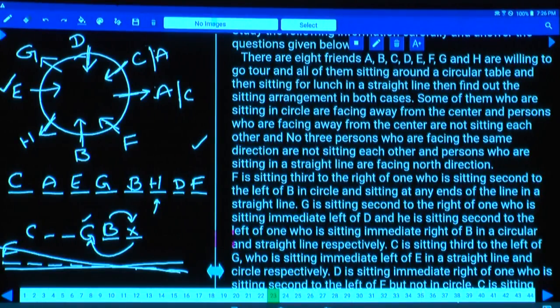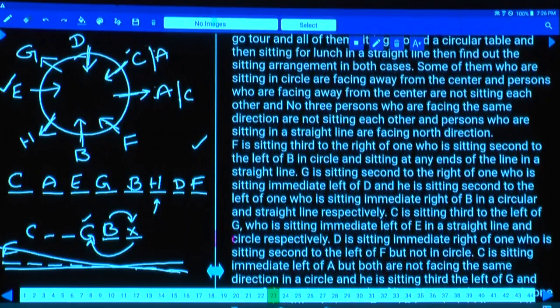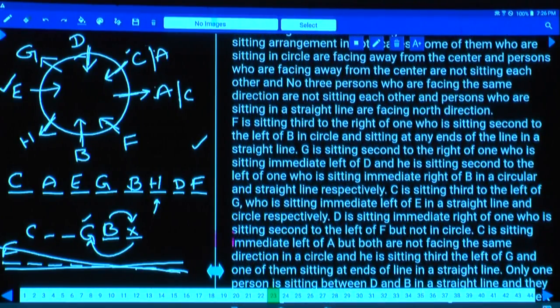If A is here, C is to the immediate left, or if C is here and this person is immediately. C is seated to the immediate left of A. Hence, A or C can be in any order. G is third to the left of C on the straight line.